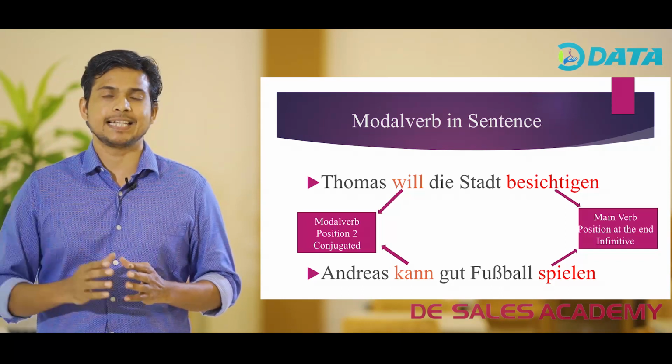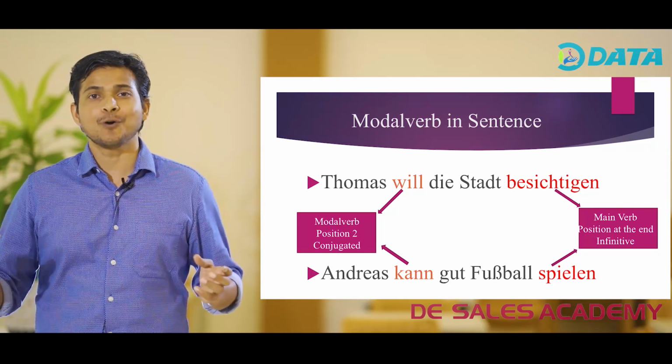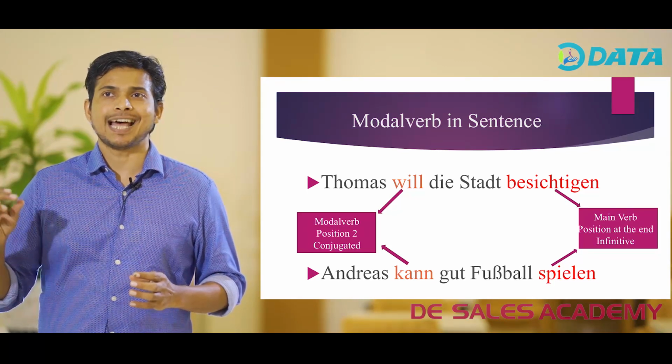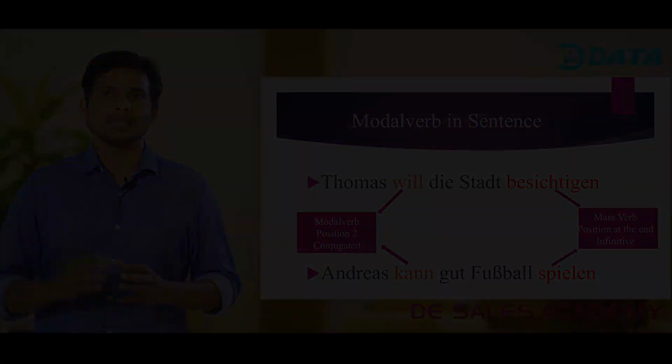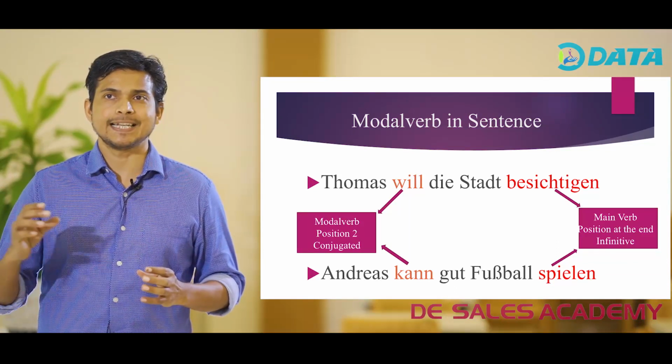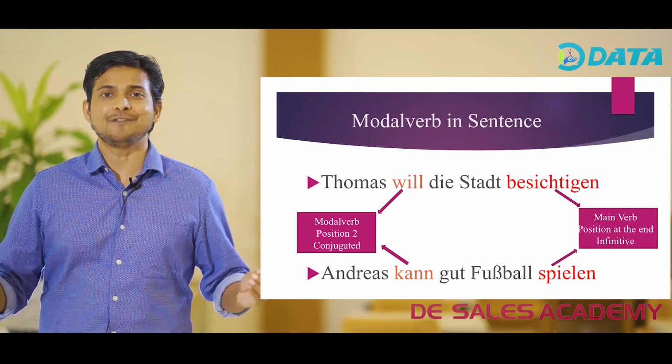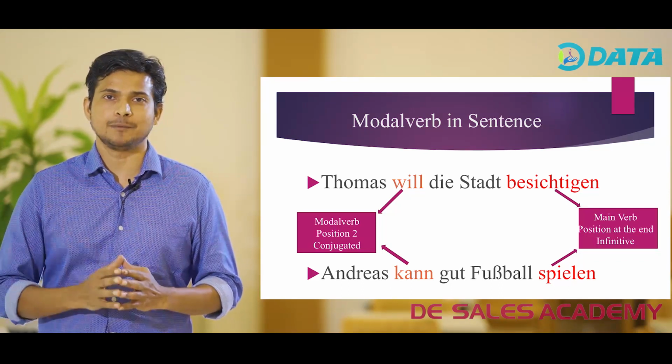Look at the sentence again. We have a Vollverb, or the main verb. The main verb is placed at the end of the sentence. The main verb used is besichtigen, and we have used the infinitive form of the main verb.